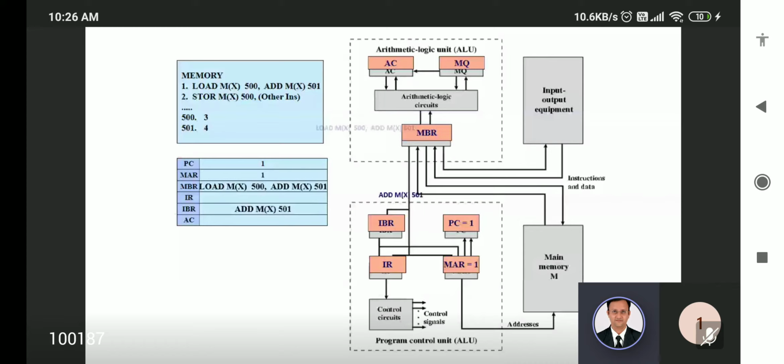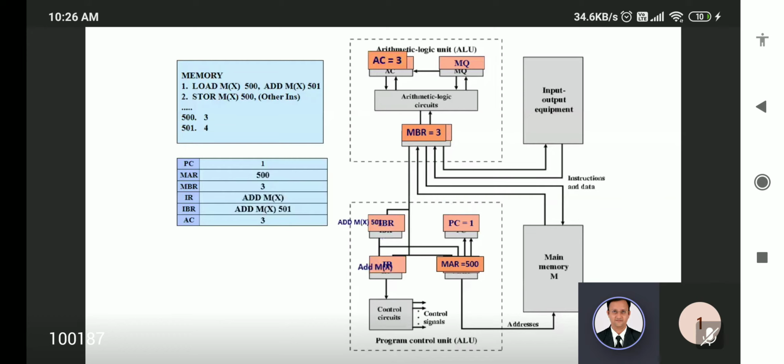That is load M in the 500 address. In the 500 address, one value will be there. For example, assume it is 3, right? See, 3 is going and loaded in the accumulator. That is the step. So likewise, you have to explain step by step.